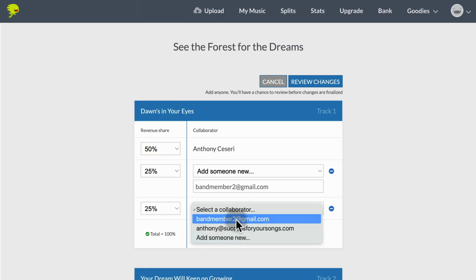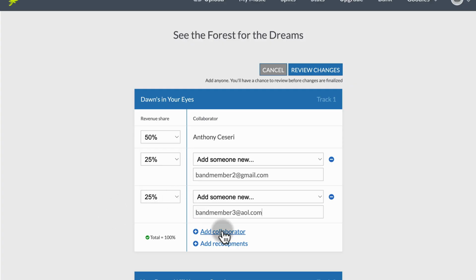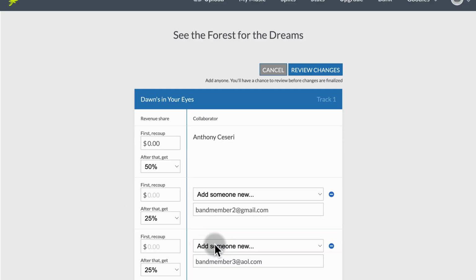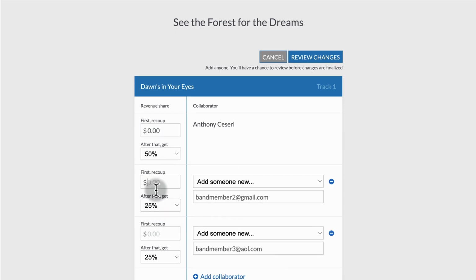So then if we add the third collaborator, we can make them member 3 at their old school, so they're at AOL. Now that we have our collaborators in, we can add our recoupment for that initial $500. So in order to do that, you just hit this Add Recoupment button here. And now you have the option to add that recoupment for anybody.